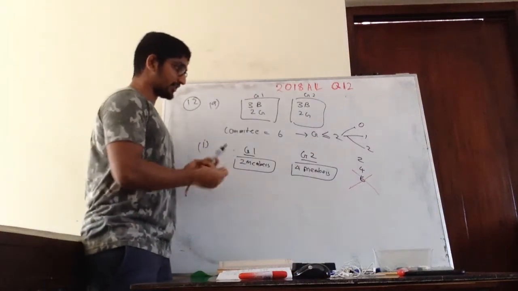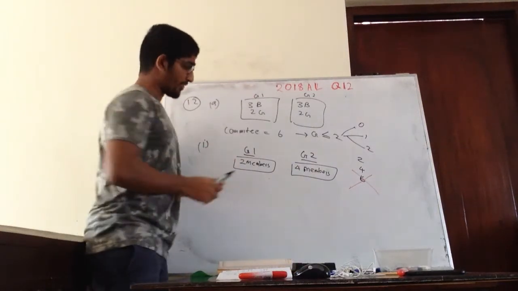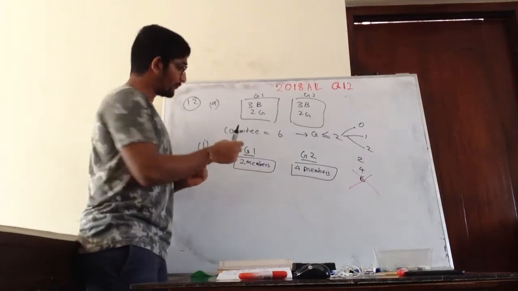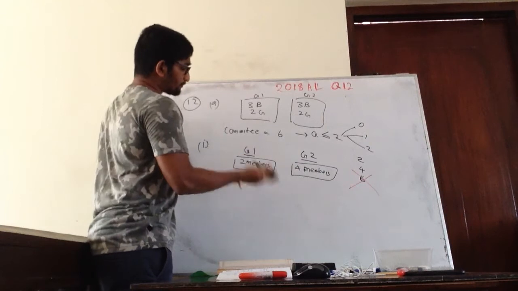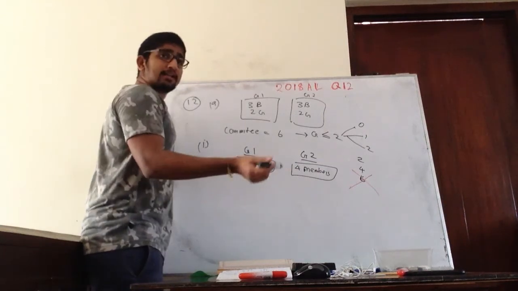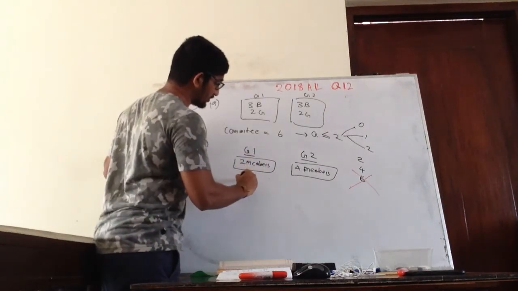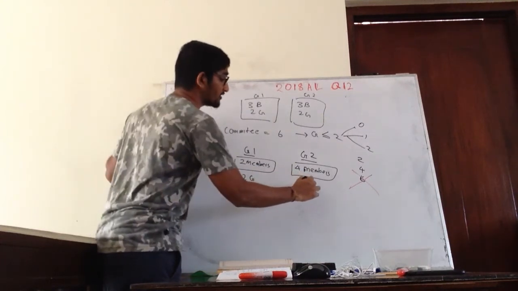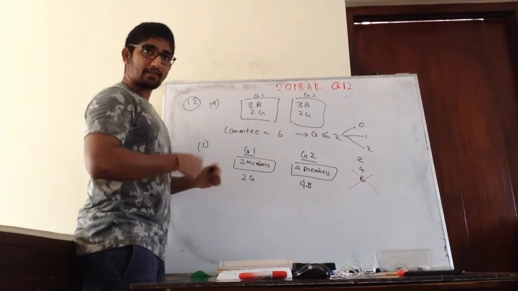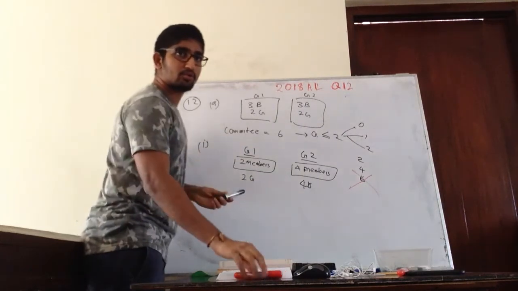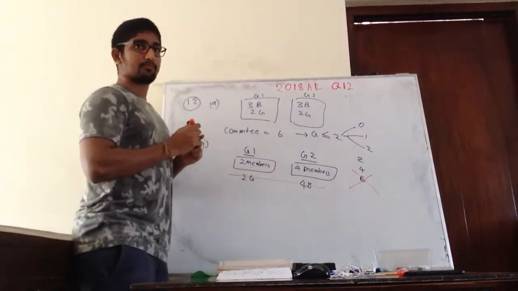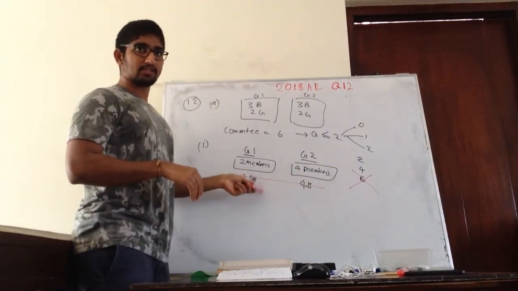So now they are asking what the different combinations are. If I consider group 1, first I'll consider taking 2 girls of group 1. Then I need to take 4 boys here. But are there 4 boys in a group? No. That means this is not valid. So we don't even need to consider this.